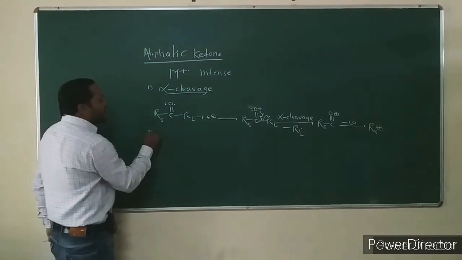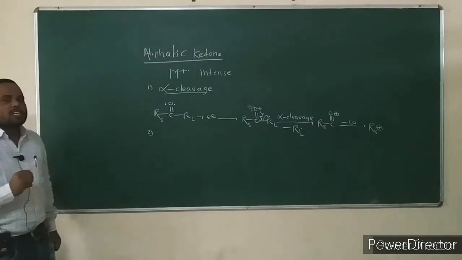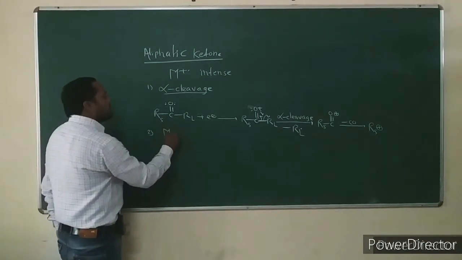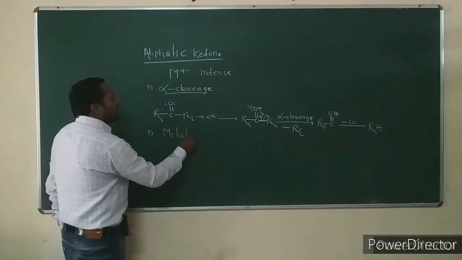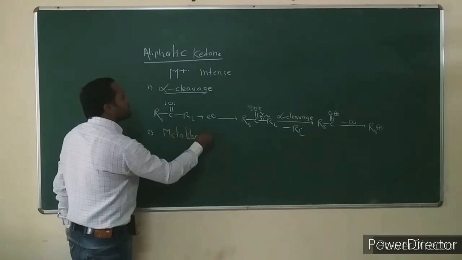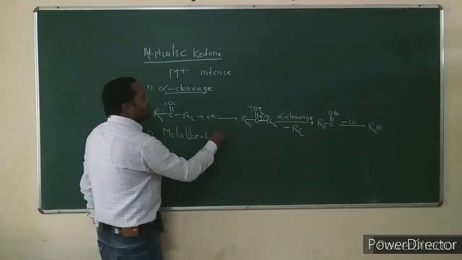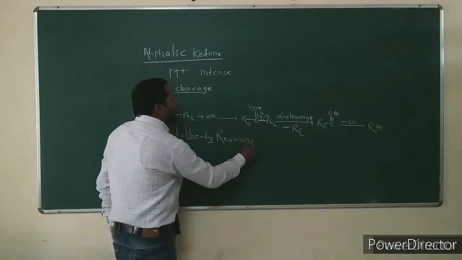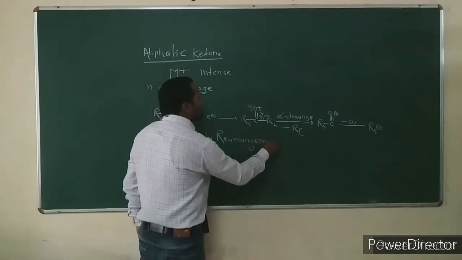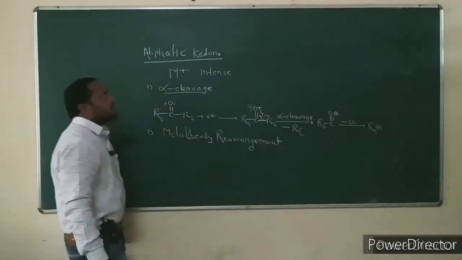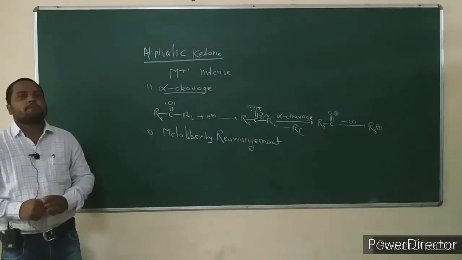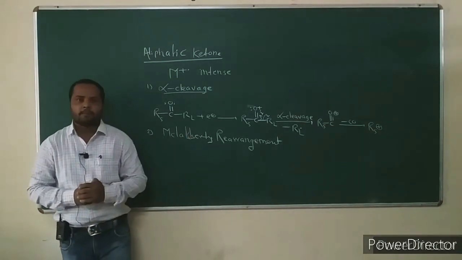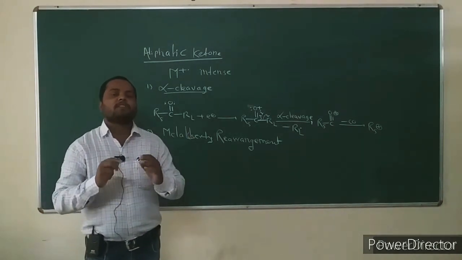Consider the second way of fragmentation. What is the second way of fragmentation? It is the McLafferty rearrangement. The second way of fragmentation in aliphatic ketones is McLafferty fragmentation. What is the condition for McLafferty fragmentation?